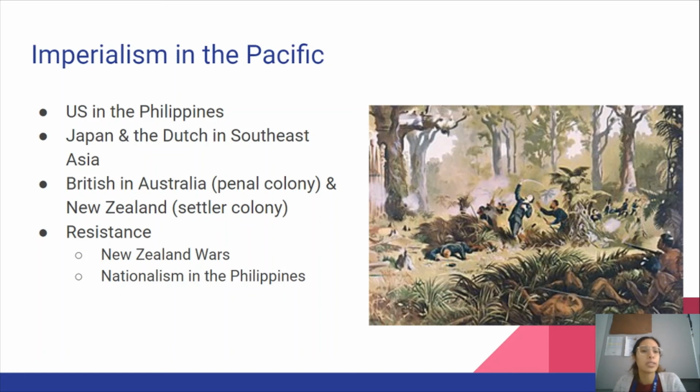Resistance to imperialism here can be seen in the New Zealand Wars, where the Maori people, the indigenous people of New Zealand, resist British imperialism. And then we also see movements of nationalism in the Philippines, where the Philippine people unite first against the Spanish and then against the Americans when they took over control of the Philippines.